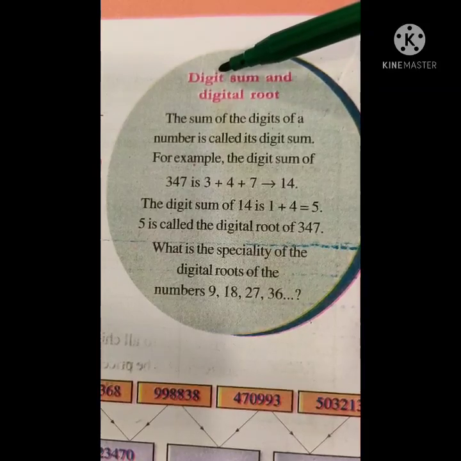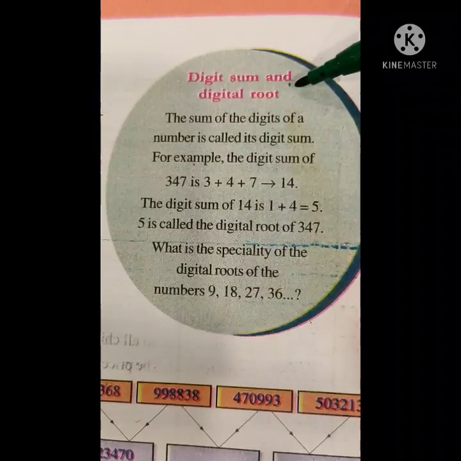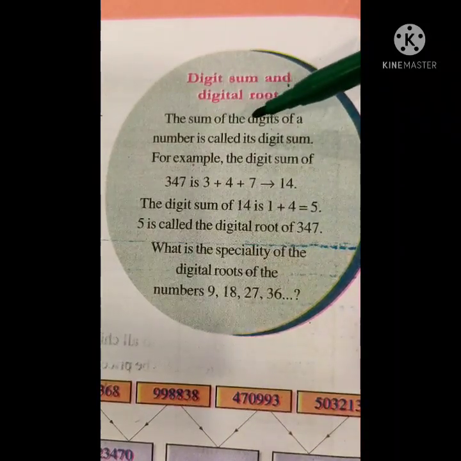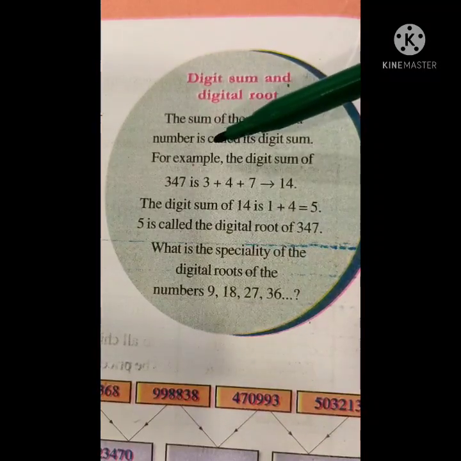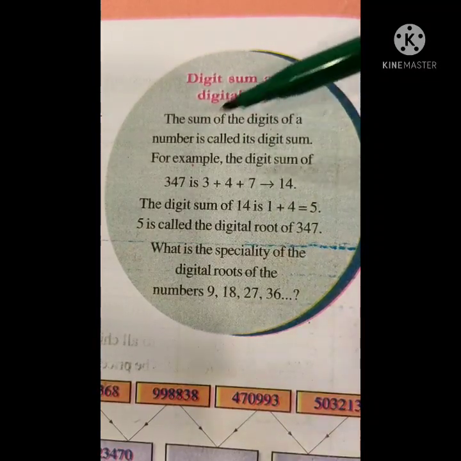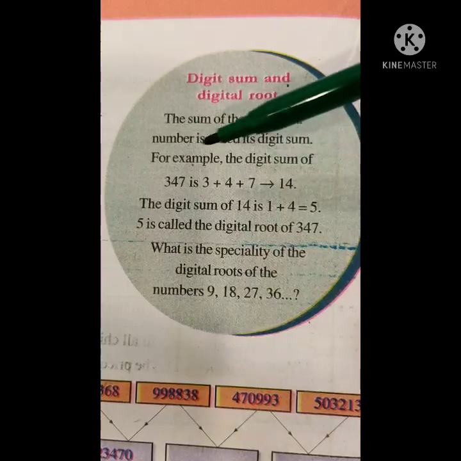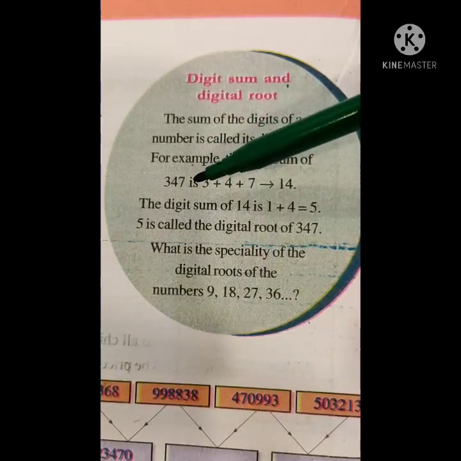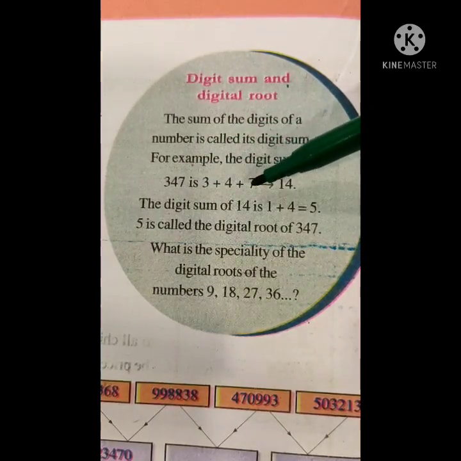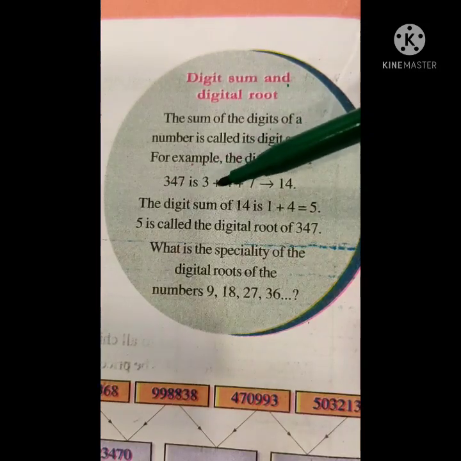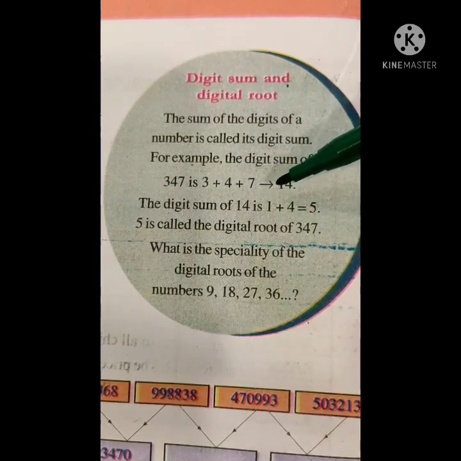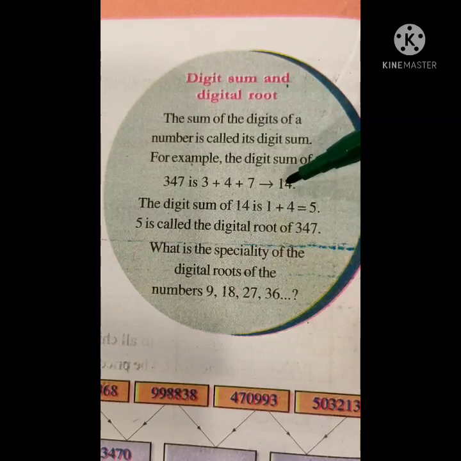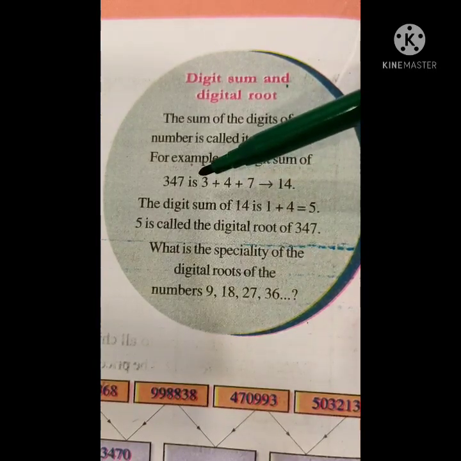Next one is digit sum and digital root. The sum of the digits of a number is called its digit sum. For example, the digit sum of 347 is 3 plus 4 plus 7. Here we add the digits. We get 14. This is the digit sum of 347.